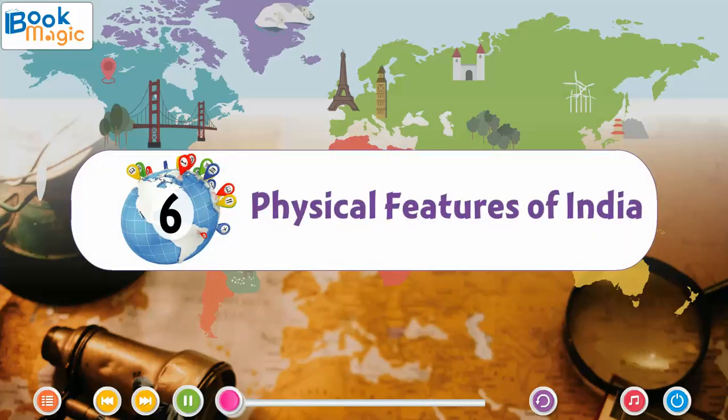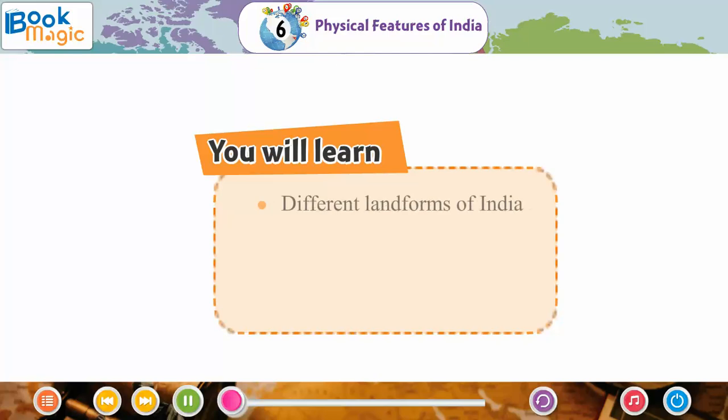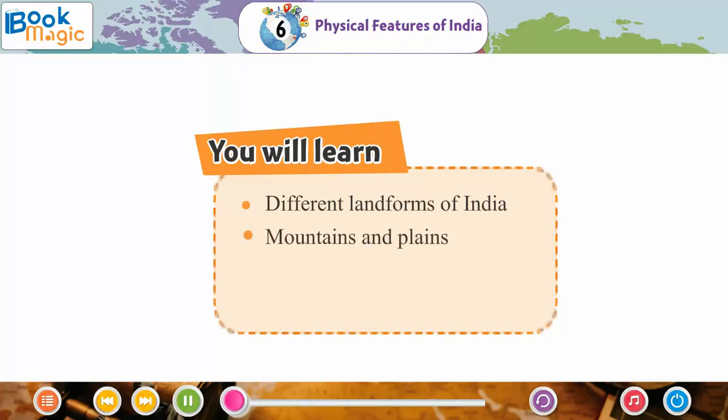Chapter 6 Physical Features of India. You will learn different landforms of India, mountains and plains, plateaus and deserts, islands of India.